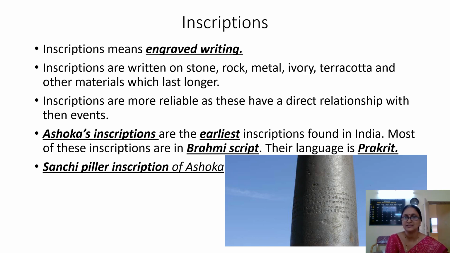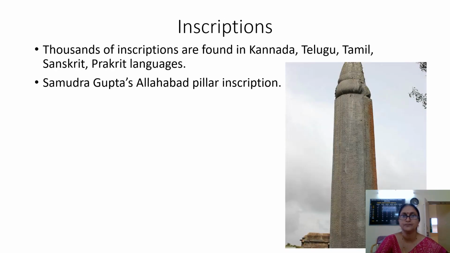So here in this slide, you can see the picture. That is the picture of the Sanchi pillar inscription. It is written on a huge pillar. Pillar means stamba. On a huge pillar which is there in Sanchi. Sanchi is the name of the place. In Sanchi, there is a pillar and on that pillar, the inscription is written. That inscription belongs to the period of Ashoka. So this picture shows the Sanchi pillar inscription of Ashoka.